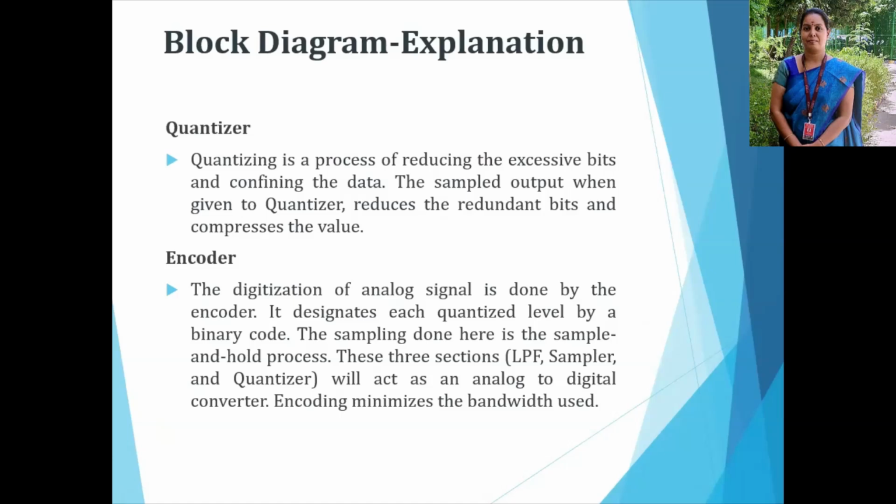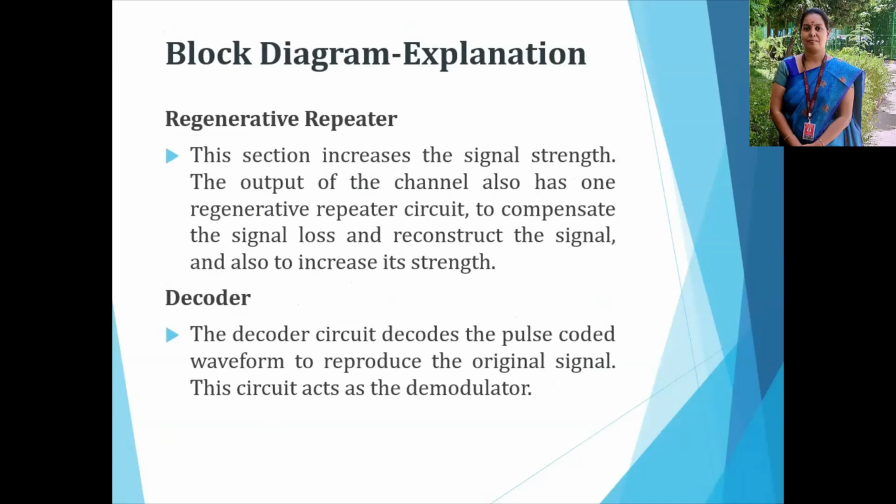The sampling done here is the sampling and holding process. So there are the low pass filter, sampler and quantizer sections, which act as an analog to digital converter. We combine these three components, low pass filter, sampler and quantizer, and call it an analog to digital converter. The encoder maximizes the bandwidth used. Then the transmission section is over, and it is applied through the channel.